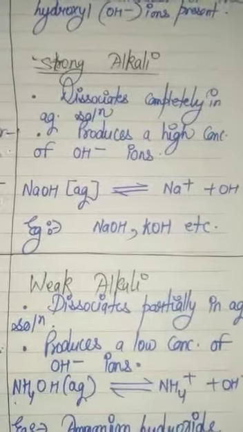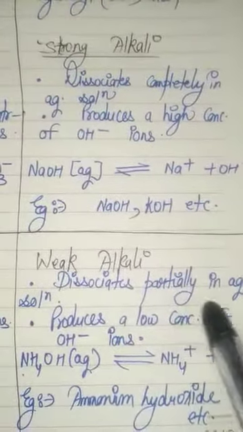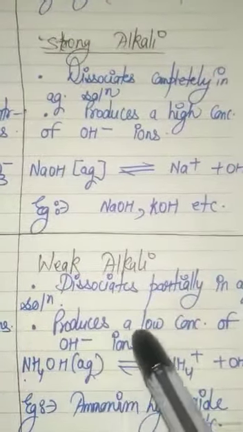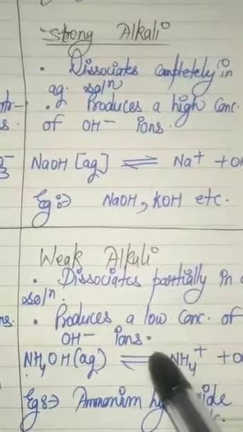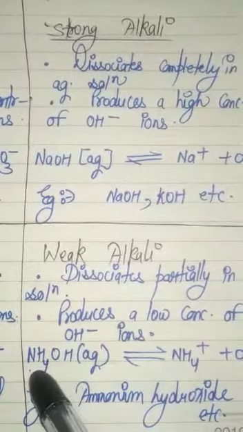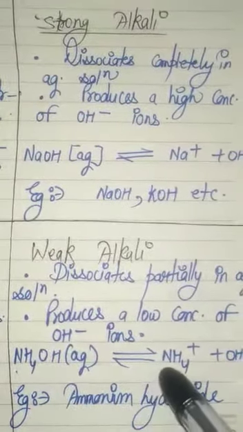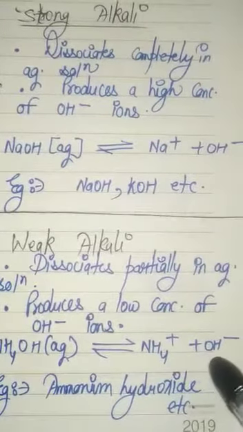Then weak alkalis are those which dissociate partially in any aqueous solution, and will always produce a low concentration of hydroxide ion. This example is of ammonium hydroxide, NH4OH. It will give NH4 positive and OH negative.